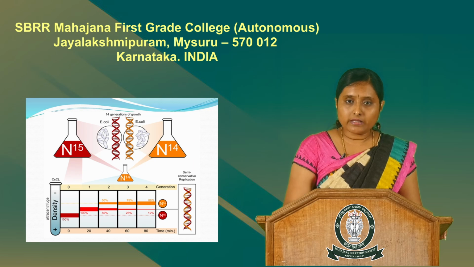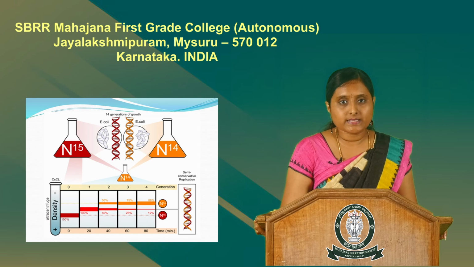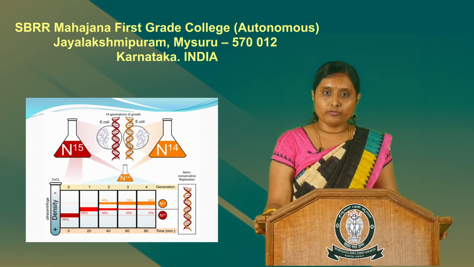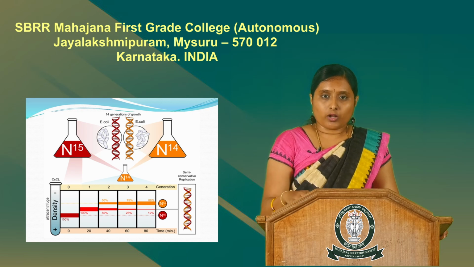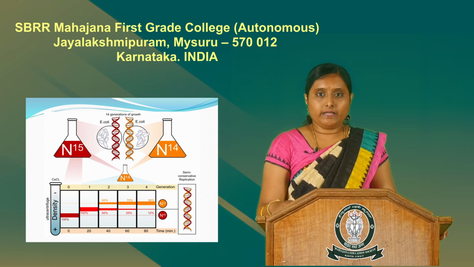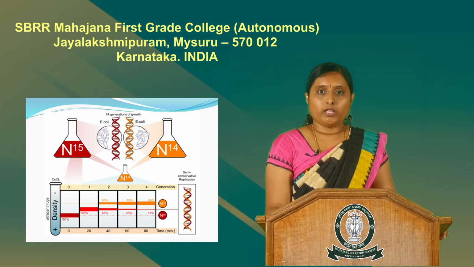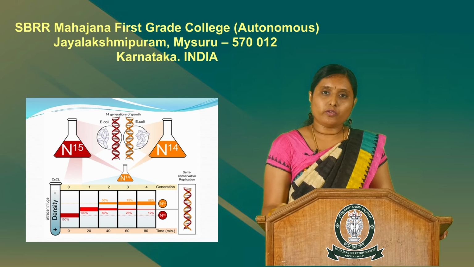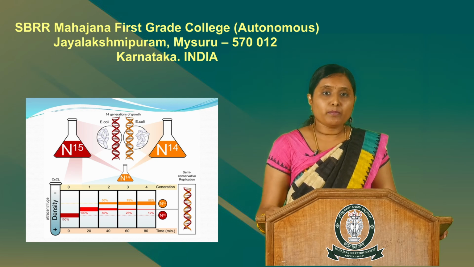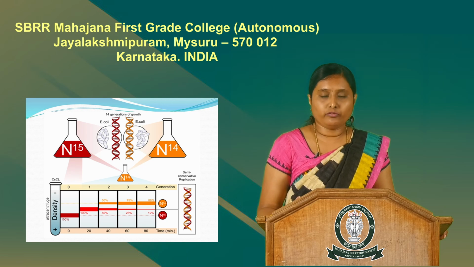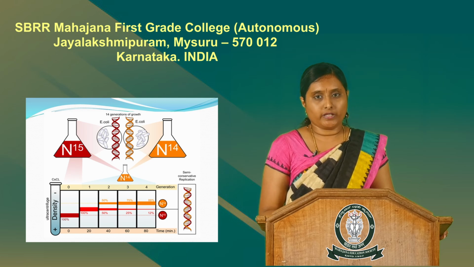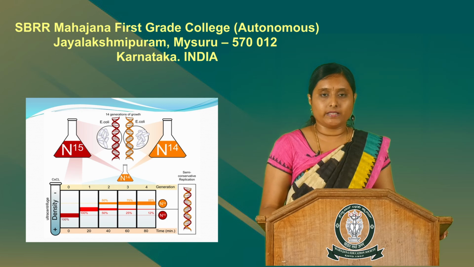Because of this continual growth of bacterial cells in a medium containing only the N14 isotopic form of nitrogen, the concentration of the bacterial DNA containing N14 increased, and the concentration of the hybrid DNA, containing both N14 and N15 isotopic forms, gradually decreased.